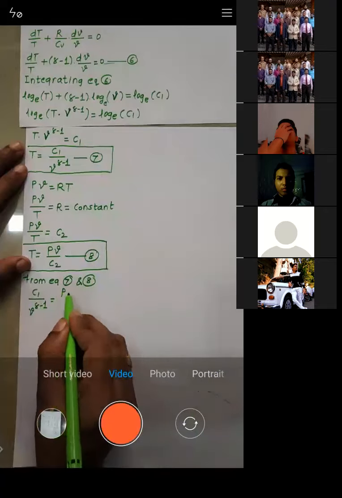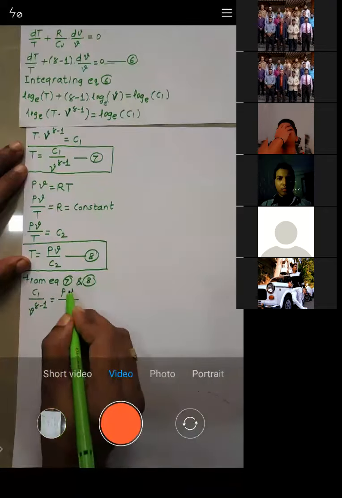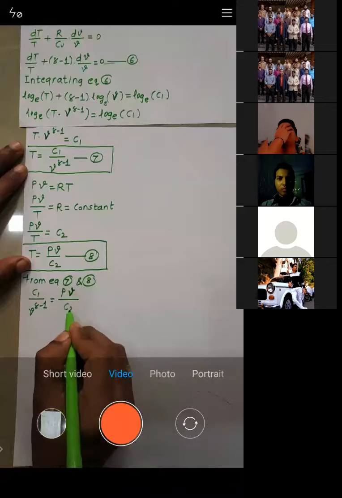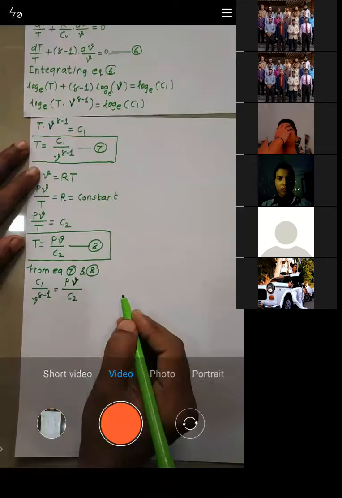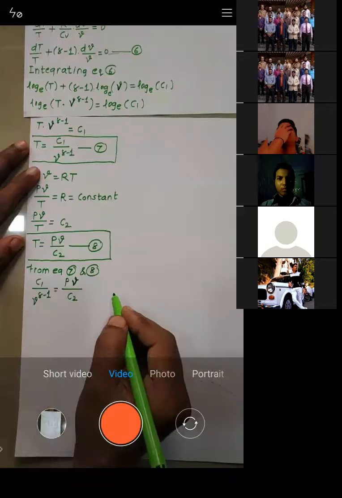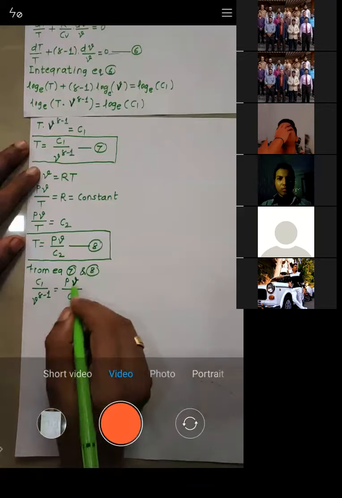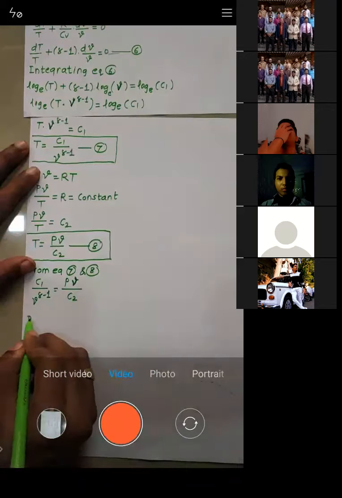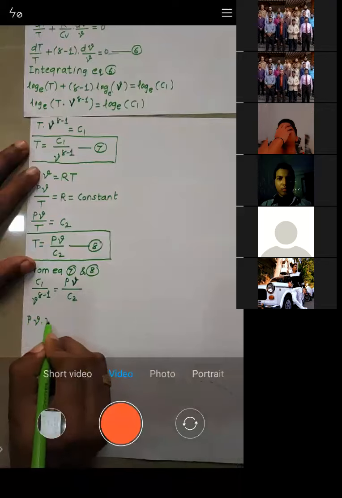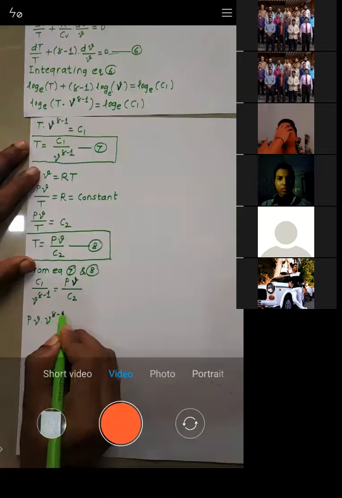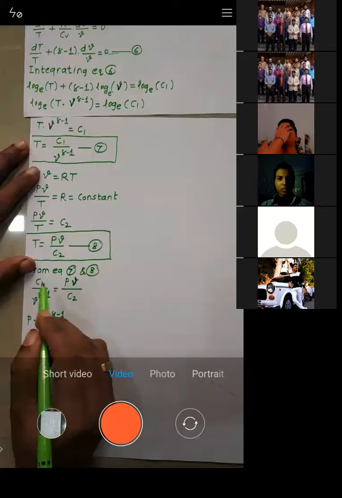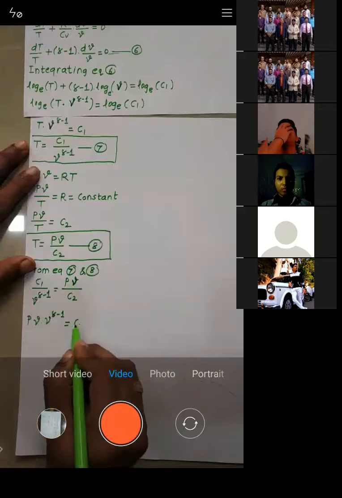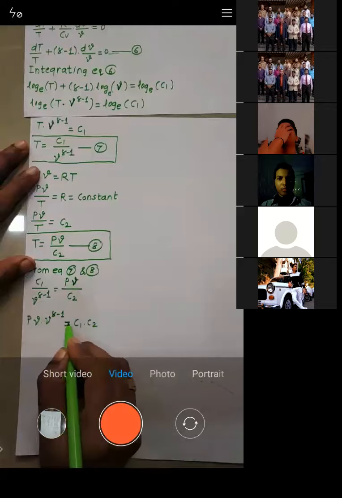Let's cross multiply. So we get P into small v raised to power gamma minus 1 is equal to C1 into C2.